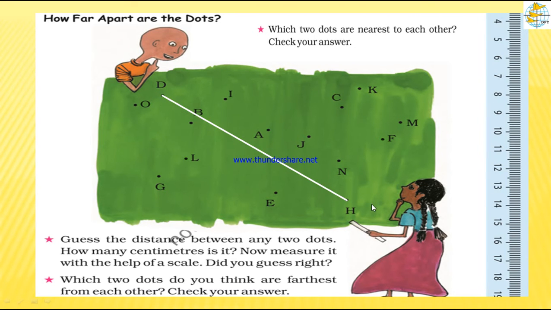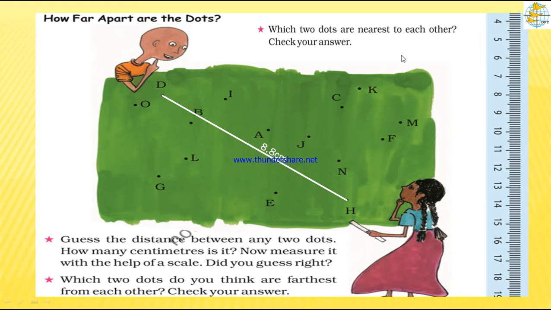Example, point D to point H. The length from D to H is 8.8 centimeters. Suppose it is 8.8 centimeters, you have to check whether there is any other pair of points, for example point G to point M, whether this is greater than that or not. When you have your textbook, you can measure and find out which two dots are farthest from each other. Farthest means the longest one. We have to check. Even when I see from point G to M, I think this is the longest one. Anyhow, you have the book with you, so check.